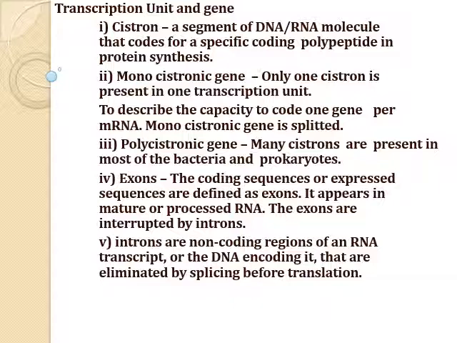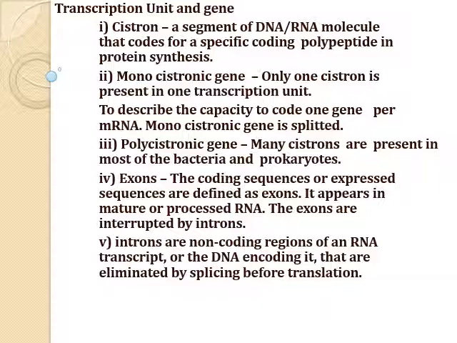You know the gene is the structural and functional unit of inheritance. These are genes located on the DNA. Here, cistron means a segment of DNA or RNA that contains the genetic code for a single polypeptide.